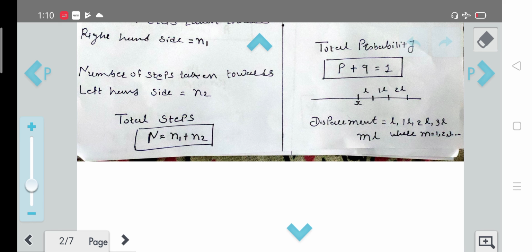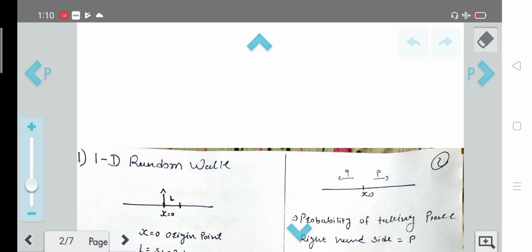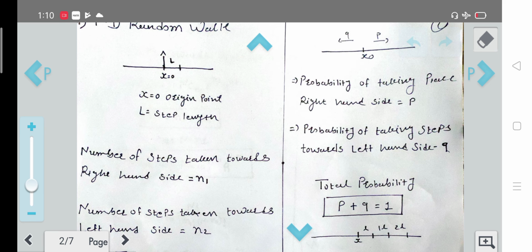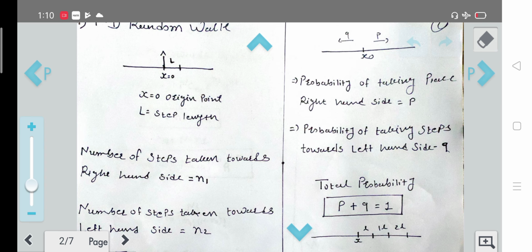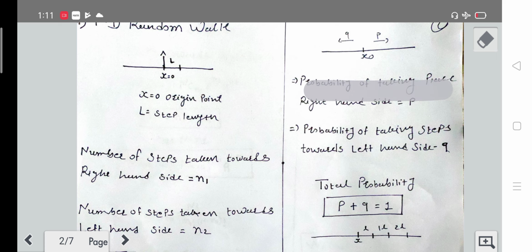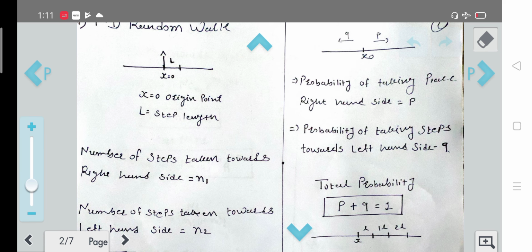Now let's talk about probability. The probability of finding the particle on the right hand side and on the left hand side can be denoted by p and q. Here I have shown that the probability of taking a step towards the right hand side is p, and the probability of taking a step towards the left is q.